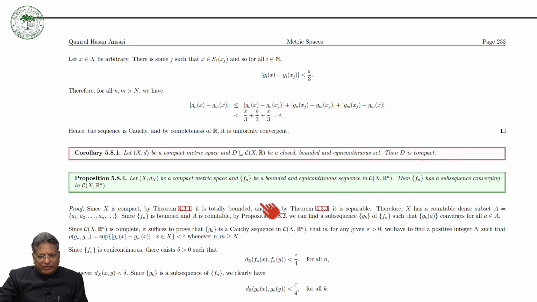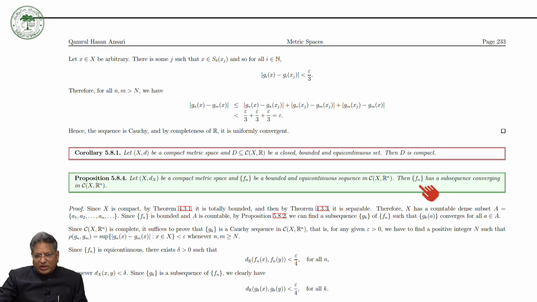Now before proving the main Arzela-Ascoli theorem, we prove the following proposition. The proposition says: let (X, dx) be a compact metric space, so X is a metric space with metric dx. Let Fn be a sequence of bounded and equicontinuous functions from the compact metric space X to Rn.